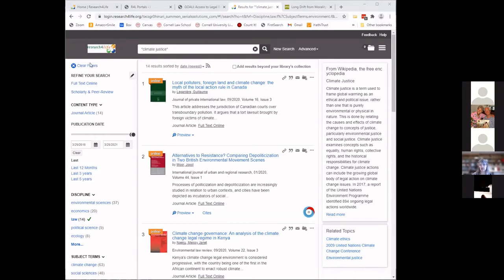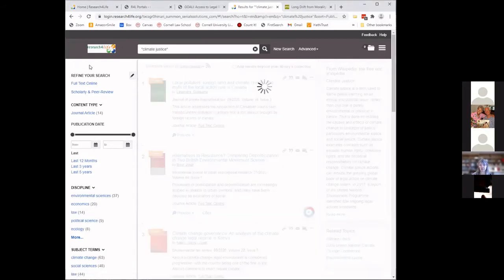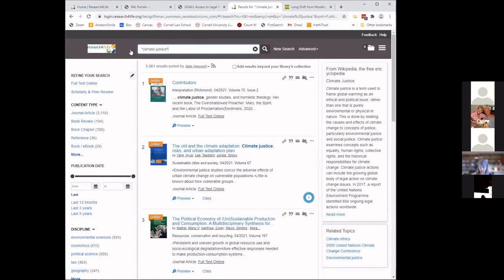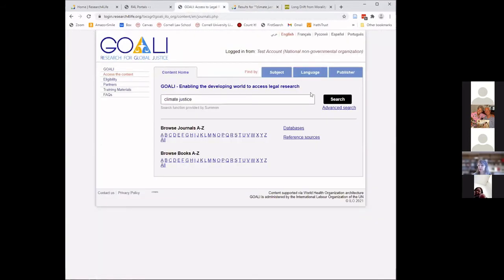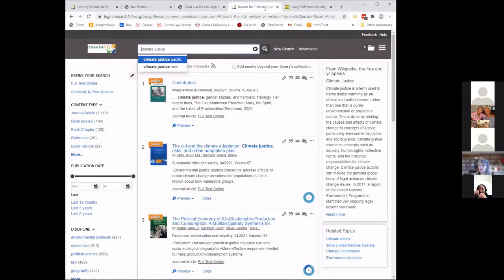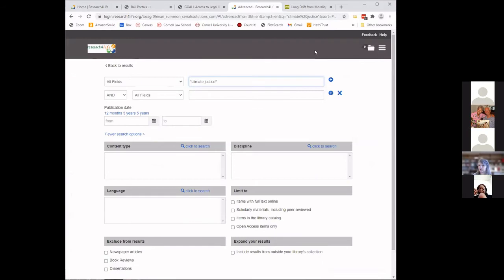So first I'm going to clear my filters. I'm going to take my climate justice search back to just those keywords, and I'm going to click the advanced search. And this advanced search is also accessible from the GOALI portal. Let me remind you, you can see it here, advanced search, just under the black search button. But we're going to advanced search within Summon.